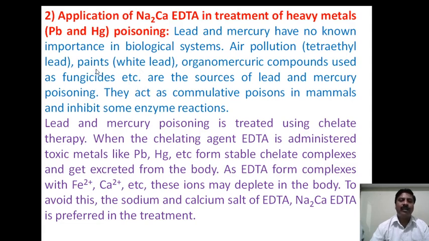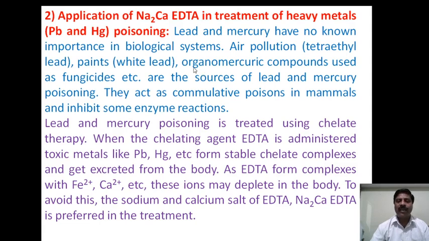Second one is paint. There is a paint, white lead, the barium, that is lead sulfate. It is also called lead sulfate, and small children can eat the paint by cracking it off the wall of the house, and the lead can be transferred to the body, and it becomes poisonous. These are the two main sources of accumulation of lead in the body.